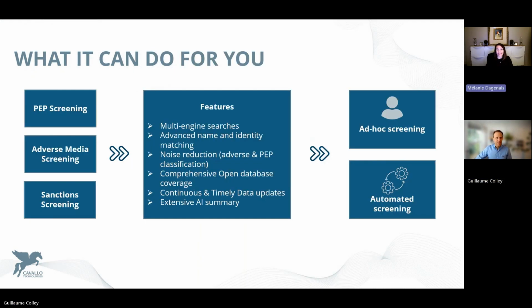Thank you, Guillaume. So again, the agent uses multi-engine search, Google, Perplexity, DuckDuckGo, advanced name and identity matching, where you could also choose different thresholds. It gathers information from comprehensive open database coverage, continuous and timely data updates to provide results with less noise, where it classifies adverse media and PEP, and provides an extensive AI summary. The agent could be used for ad hoc screening when proceeding with enhanced due diligence, or for automated screening for new clients and even ongoing monitoring.